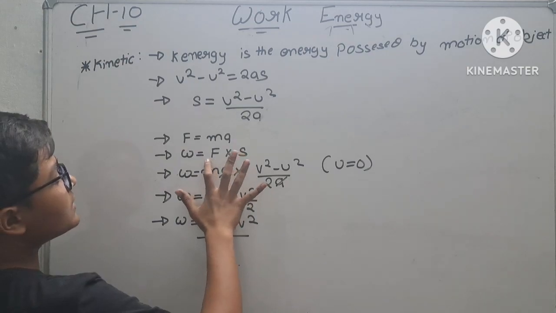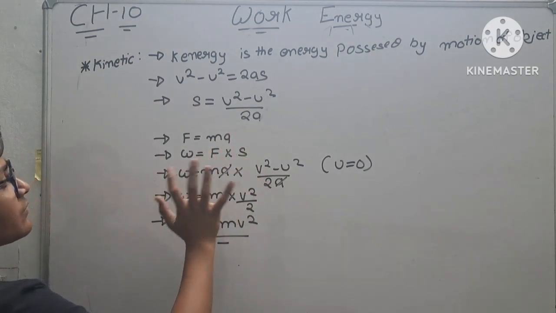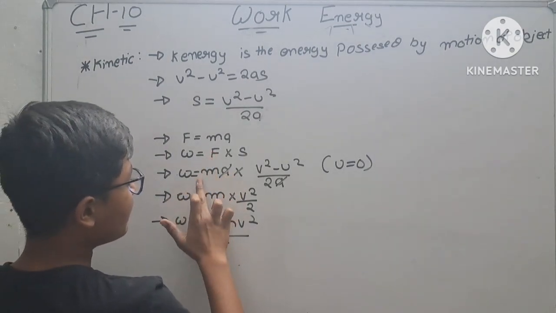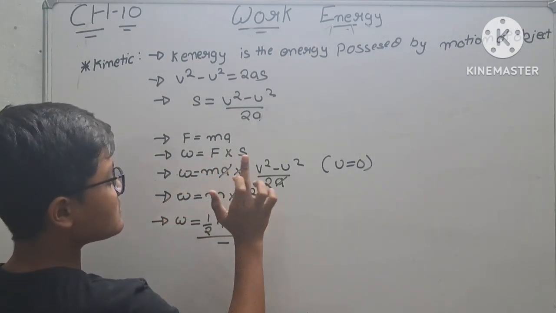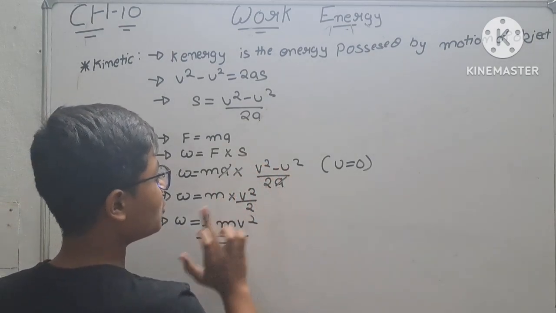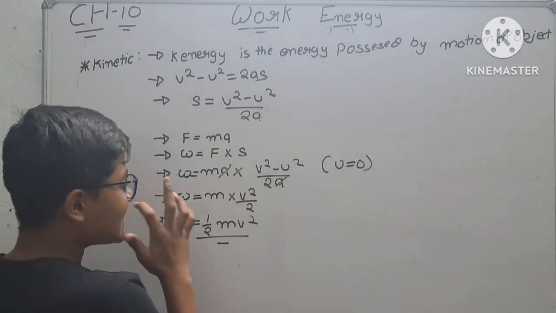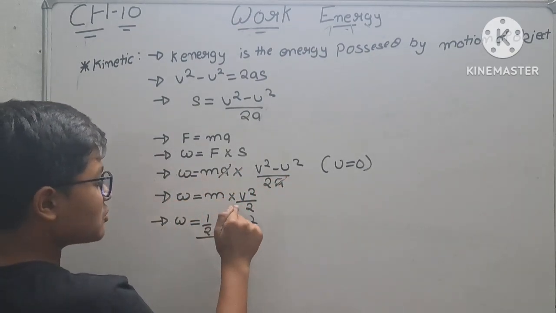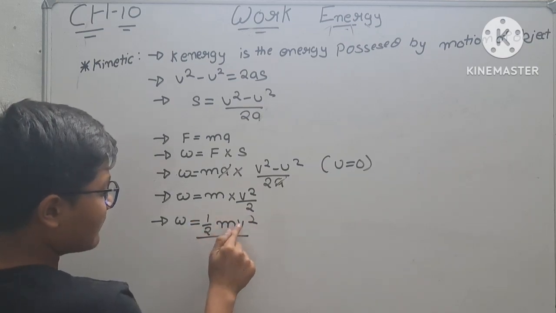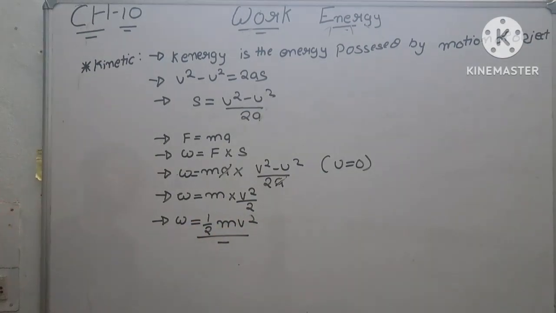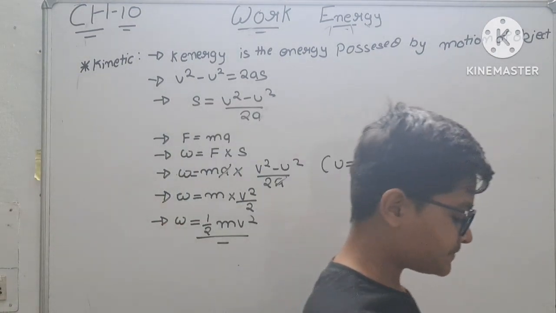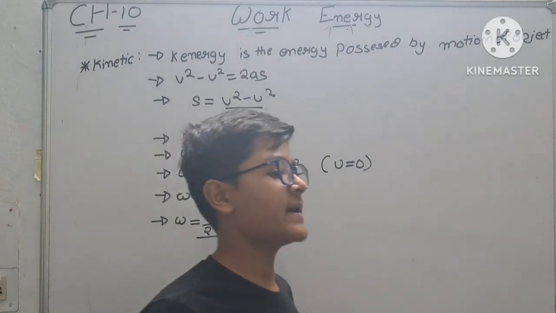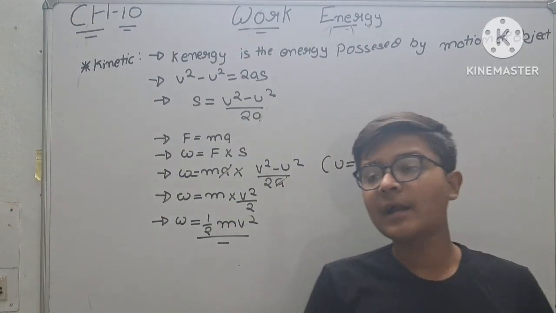So we can put the formula of F in place of F and the formula of S in place of S. So in place of F we have put ma, and in place of S we have put v square minus u square upon 2a. And now let's calculate: this small a will be cancelled. Now 2 will go downwards, so it will become 1 upon 2 mv square. So here is the derivation of kinetic energy. So here we are done with our part 1.